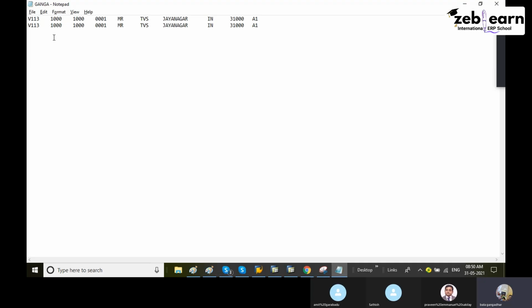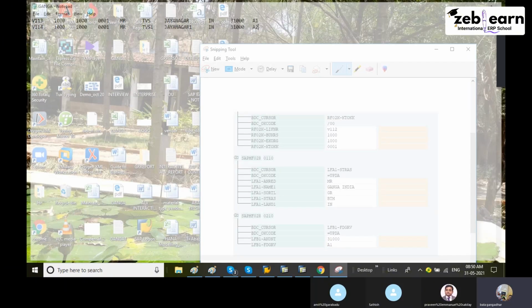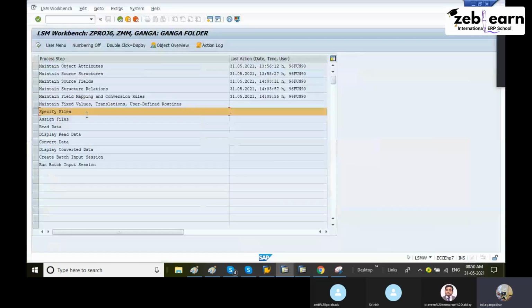Yes, this is only VV1. Another one, any other. For difference purposes, I entered the same data. Save it. File name is Ganga, with the tab I used. Let me show. Now I'll go to specify files here.